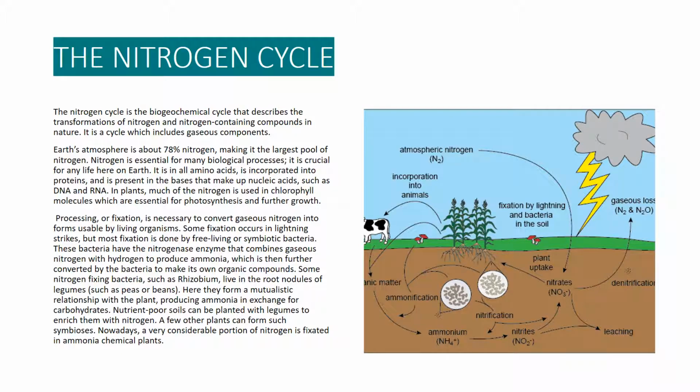These bacteria have the nitrogenase enzyme that combines gaseous nitrogen with hydrogen to produce ammonia, which is then further converted by the bacteria to make its own organic compounds. Some nitrogen-fixing bacteria, such as rhizobium, live in the root nodules of legumes, such as peas or beans. Here they form a mutualistic relationship with the plant, producing ammonia in exchange for carbohydrates. Nutrient-poor soils can be planted with legumes to enrich them with nitrogen. A few other plants can form such symbioses. Nowadays, a very considerable portion of nitrogen is fixated in ammonia chemical plants.